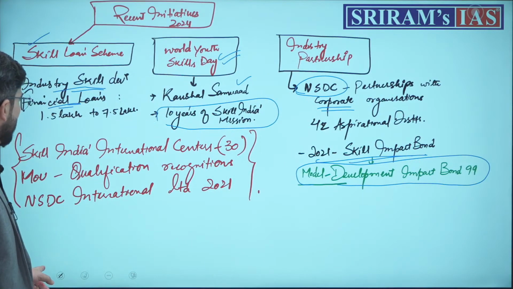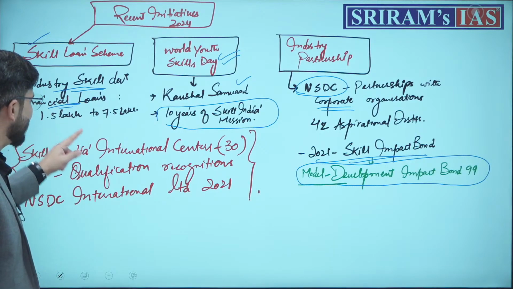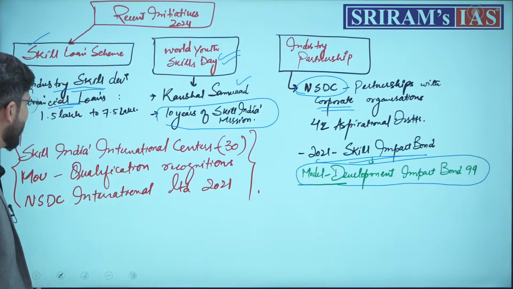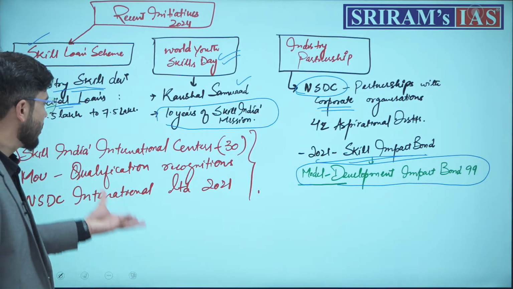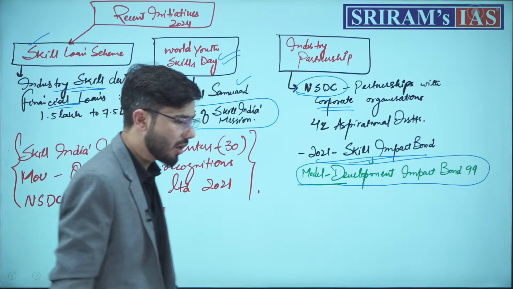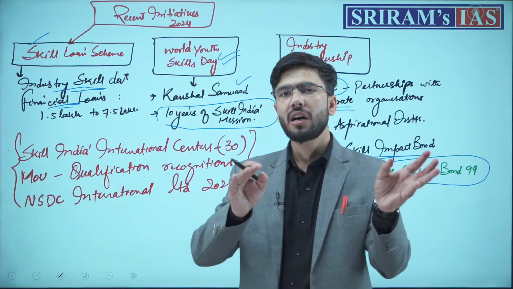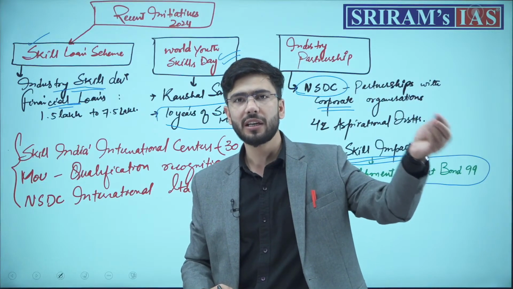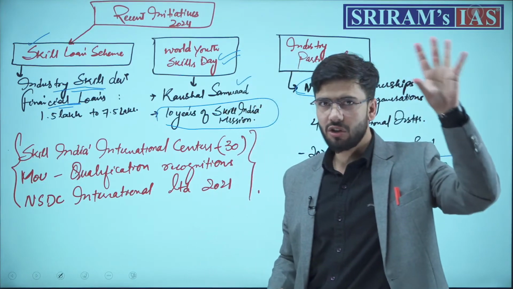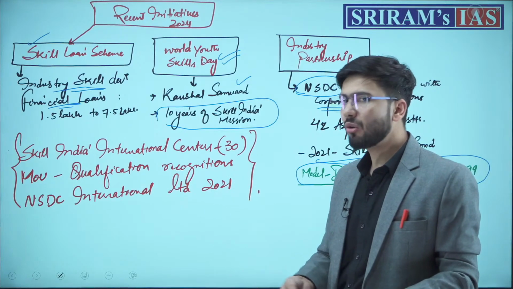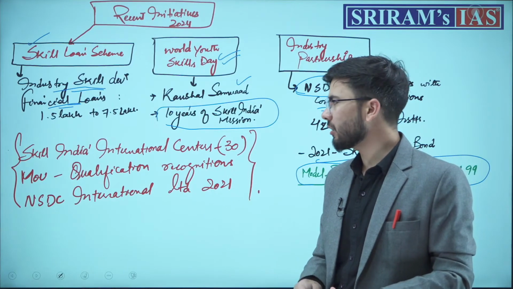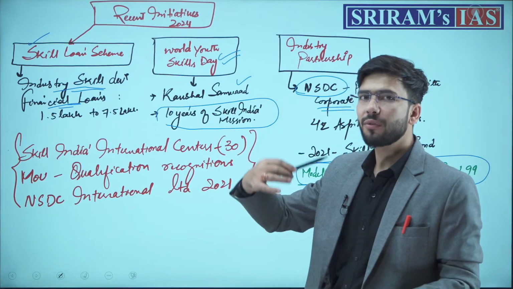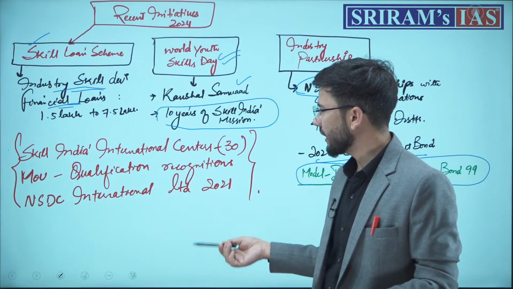Done? Further, you can see that we have 30 plus Skill India International Centers. The Indian government has signed MOUs for recognition of Indian qualifications by other nations. For example, Australia, Britain, and the European countries have recently started recognizing Indian qualifications and skills so that our workforce can go abroad and start working there.